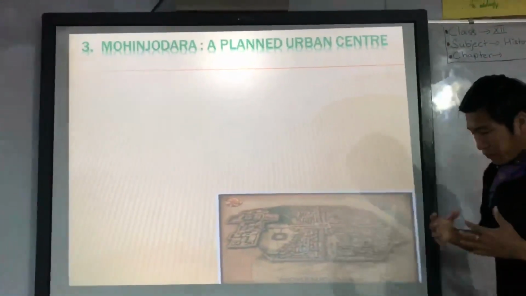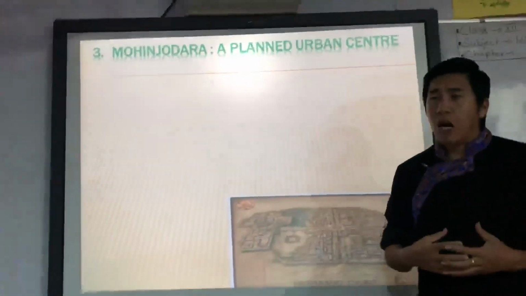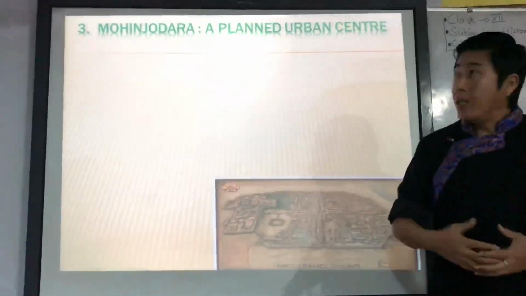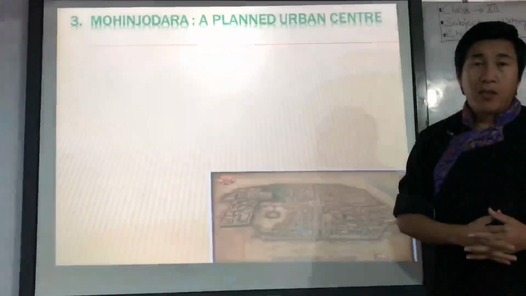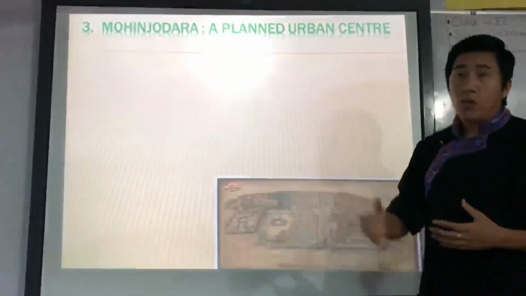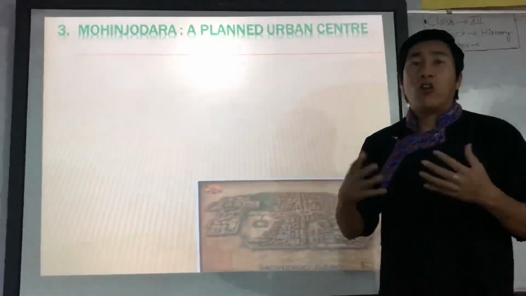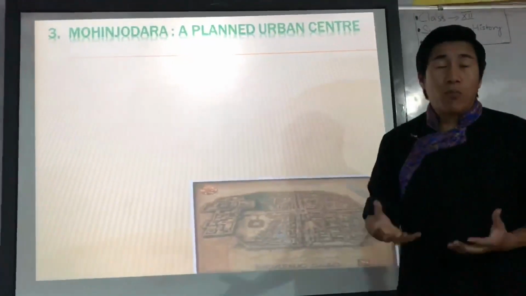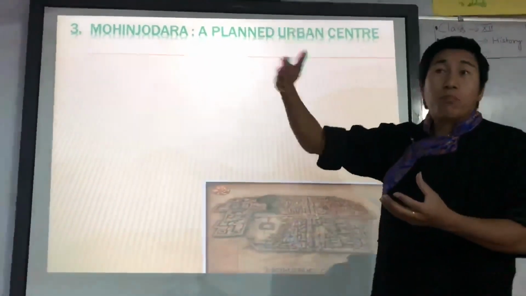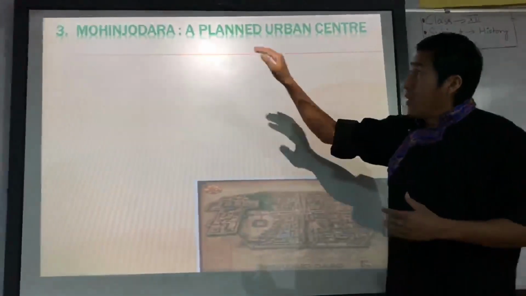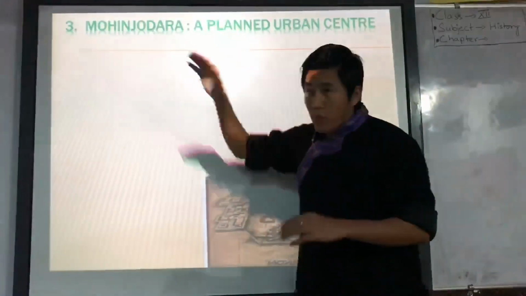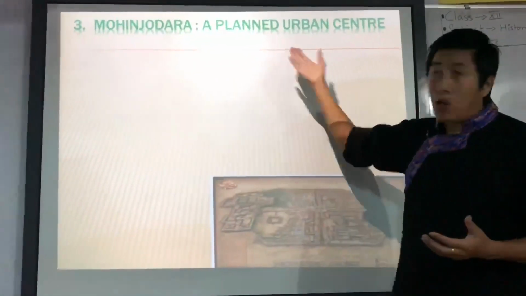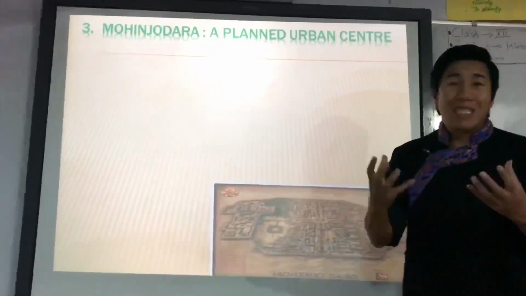Now, one of the most interesting or mesmerizing things about the Indus Valley civilization is its town planning, the town planning of Mohenjo-daro. Most archaeologists were shocked or very surprised when they saw that kind of town planning in 2600 BC. The first site to be discovered was Harappa, but Mohenjo-daro became more popular because of its town planning, more urban center. I would call it a city.